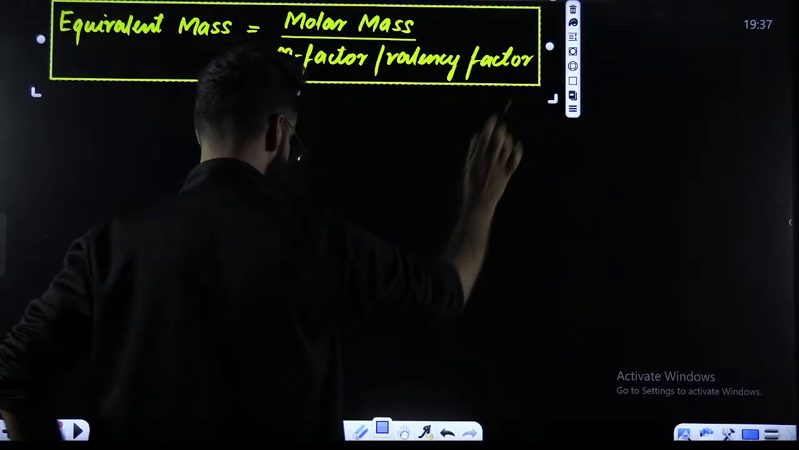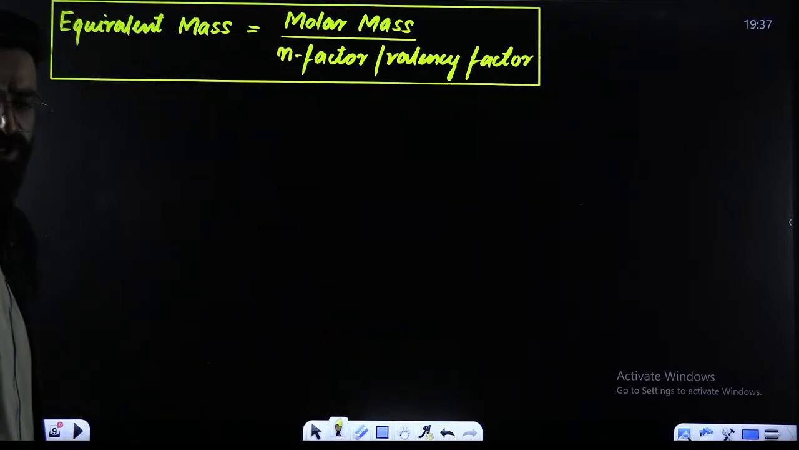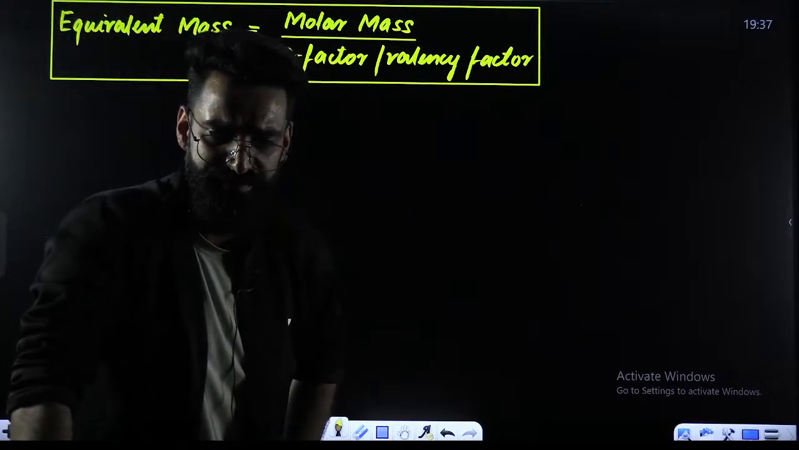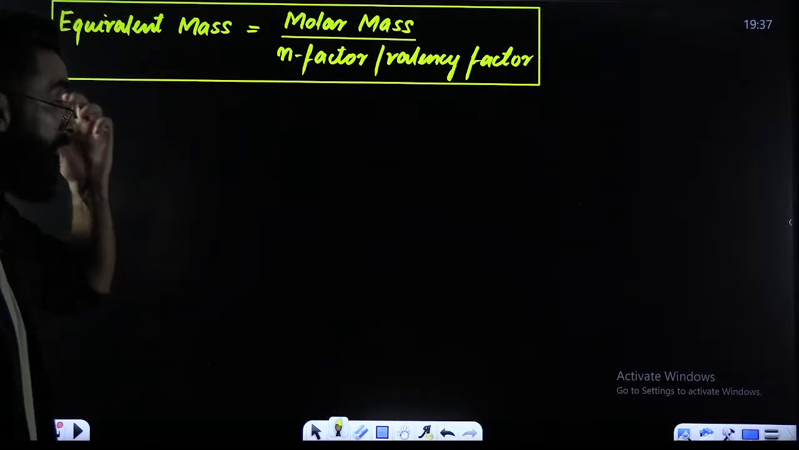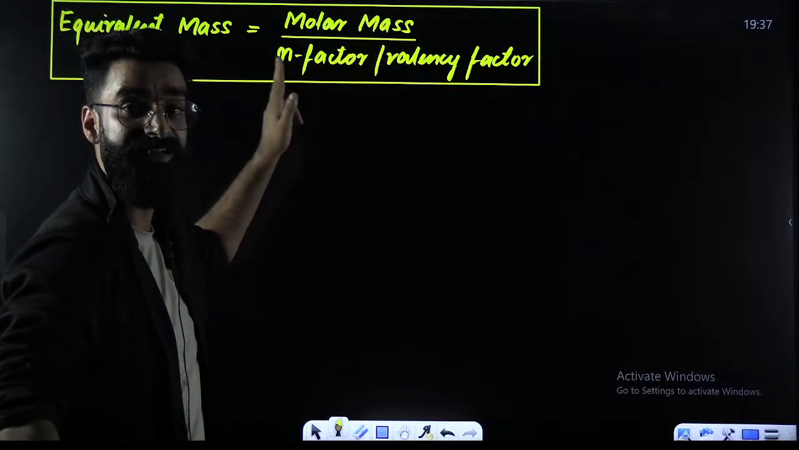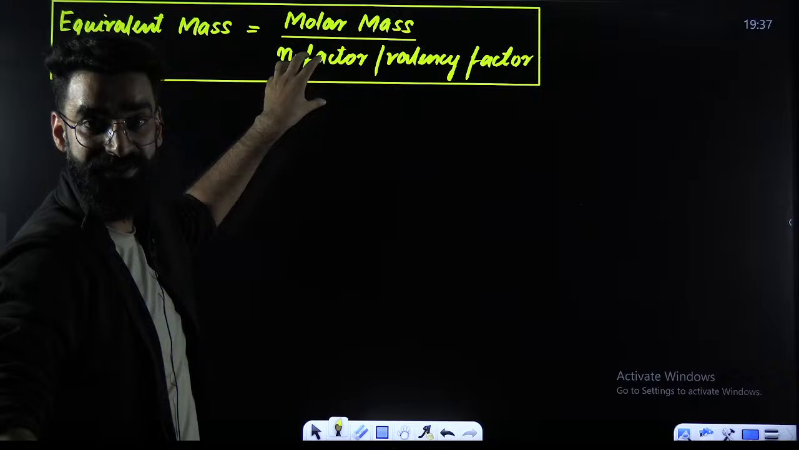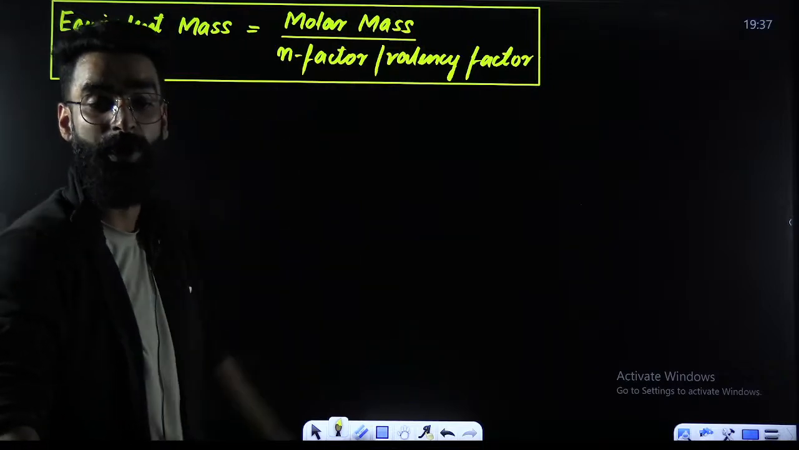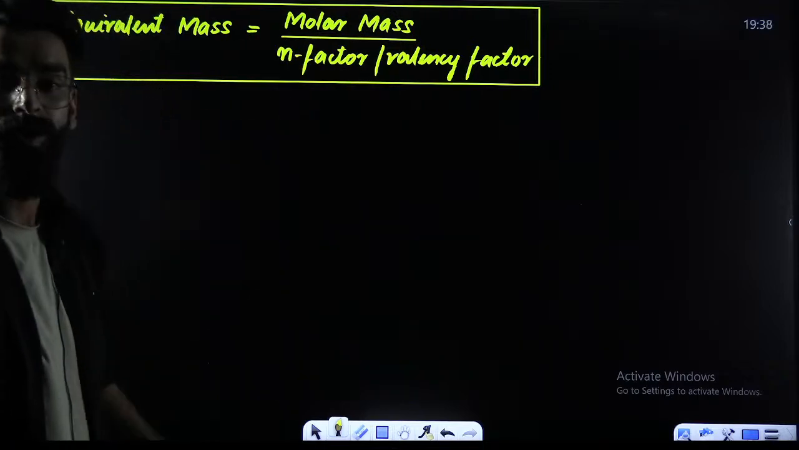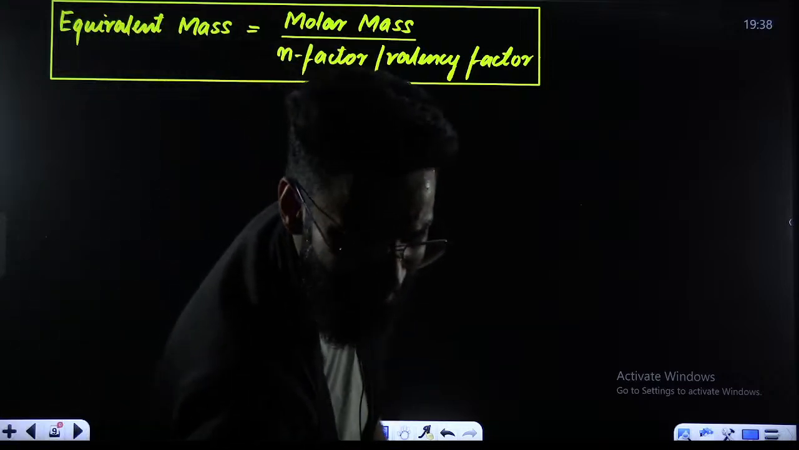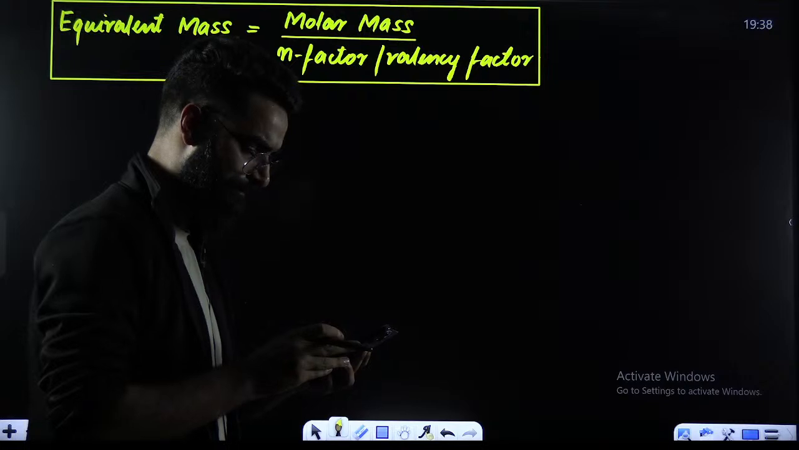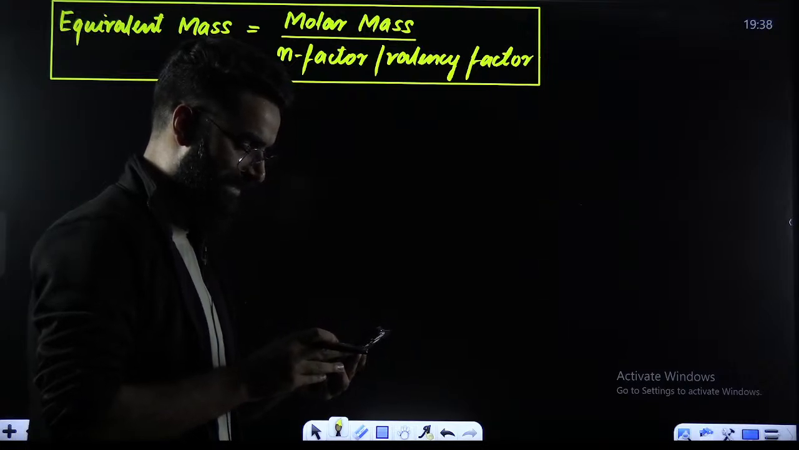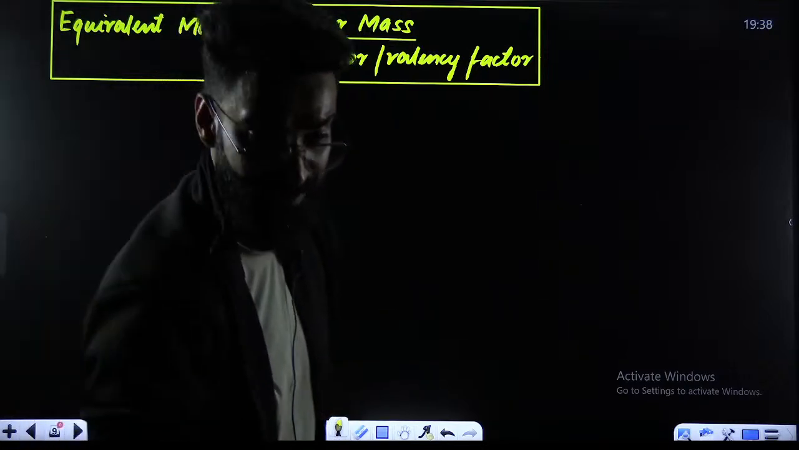This one direct formula, this one direct result, with the help of which we can calculate equivalent mass of any substance. Equivalent mass of the substance is always equal to the molar mass of the substance divided by the n factor of the substance. N factor is also what you call as the valency factor. Now, what this n factor is all about, what this valency factor is all about, let's get to know about the n factor in detail.